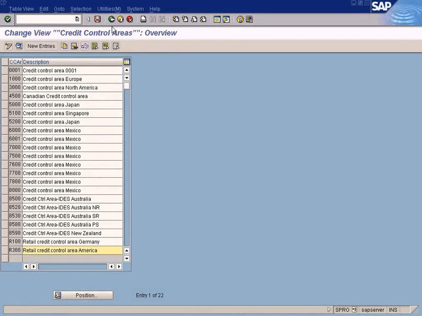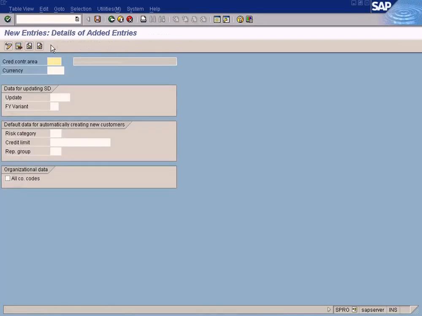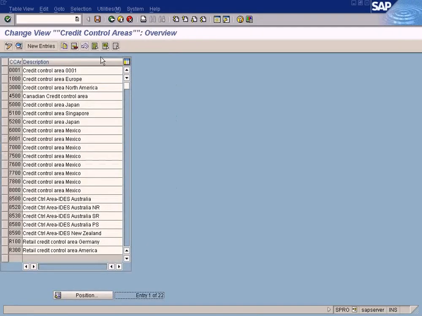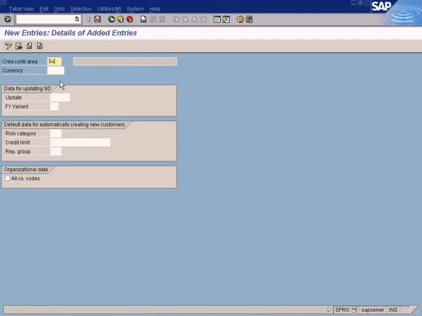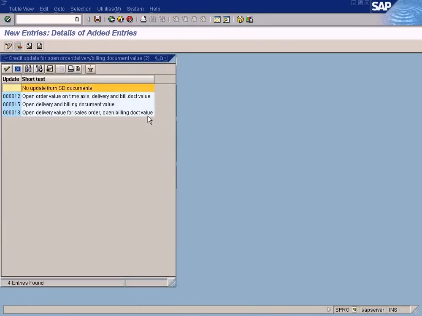Alright, let us create one for our company. New entries, just give it a name. Let me just check whether, alright, I have 4 digits to enter. I'll just enter Sun. Currency is USD, and update I'll choose